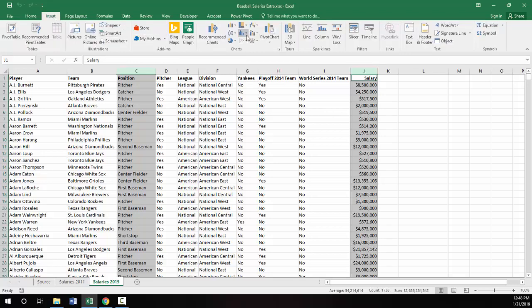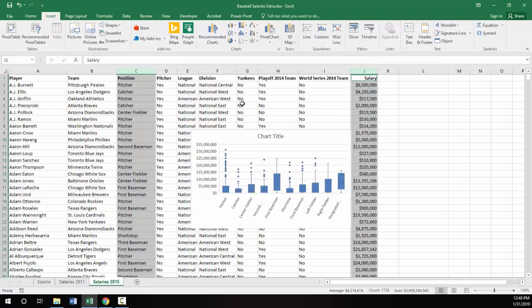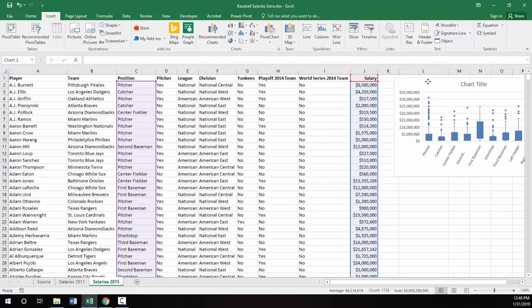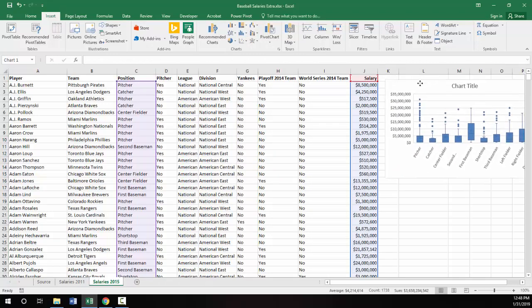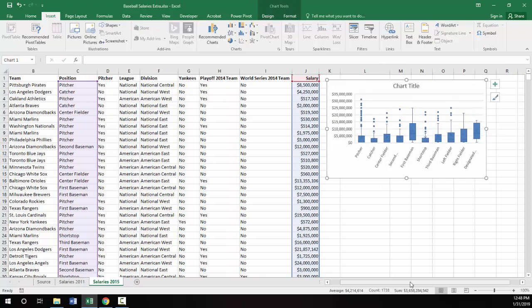And then I can create the Box-and-Whiskers chart that's associated with that. And I'll move it over there. And then this helps answer the question, do pitchers make more than other positions? Well, on average, no, they don't, but there are outliers.